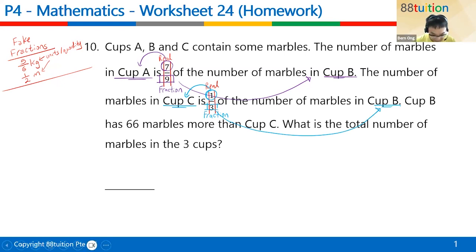Is that okay? Okay, so down here, let me just do a summary. Maybe you can see that it's a little bit untidy. Every time you got this type of question, you got one item, let's say cup A, compared with cup B, and there's a fraction in the center, a real fraction. 7 goes to the front, 9 goes to the back. And you got a second clue down here, whereby you could talk about cup C, and there's a fraction 1/3 and a cup B. So you got two items with a fraction in the center. The numerator is for the front, the denominator is for the back.